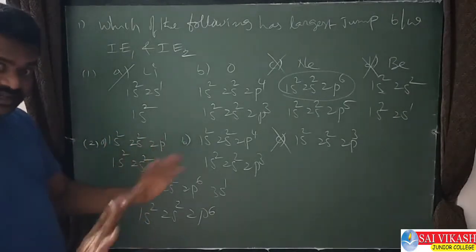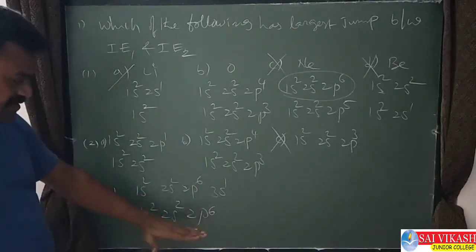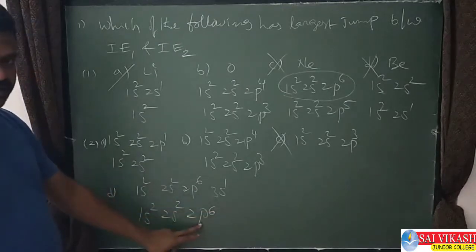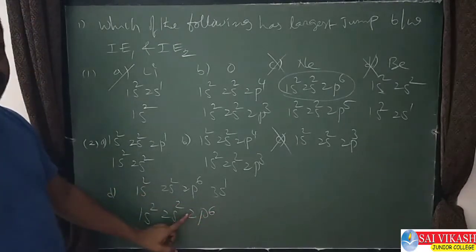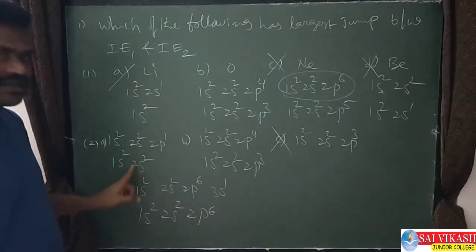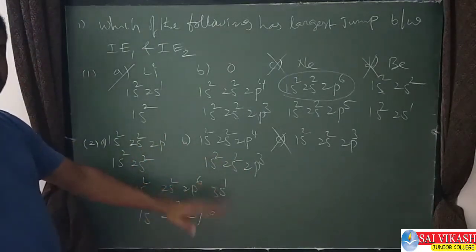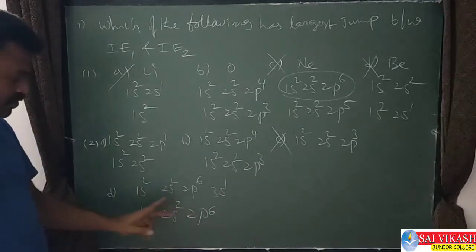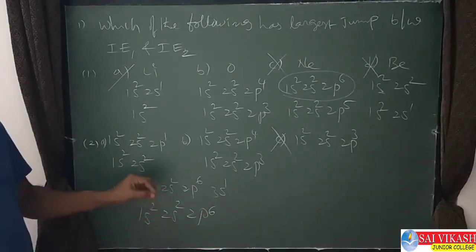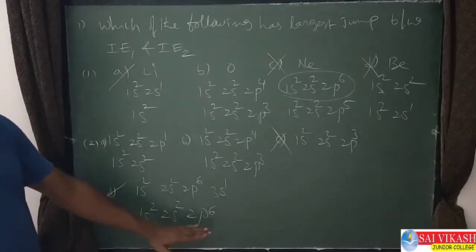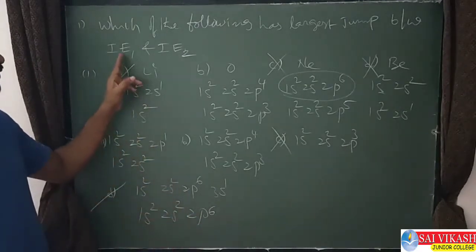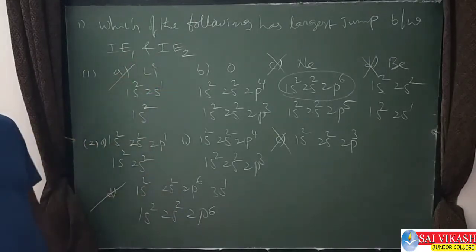But if you see the difficulty level, this is octet configuration now. One shell is completely lost in this. The third shell becomes the second shell. Here the second shell becomes the second shell only. Here the second shell becomes the second shell. But here, the shell is completely lost. So I'll go with this, and the correct option is this only. To remove the second electron from this highly stable one is very much difficult. Like that, a huge difference between IE1 and IE2 is also there.